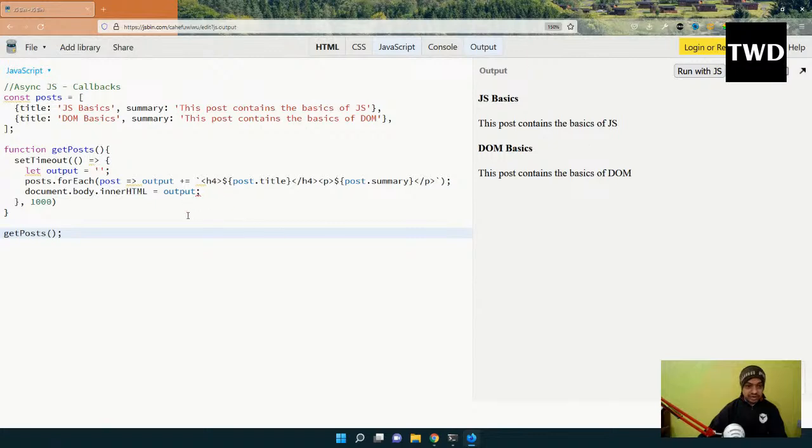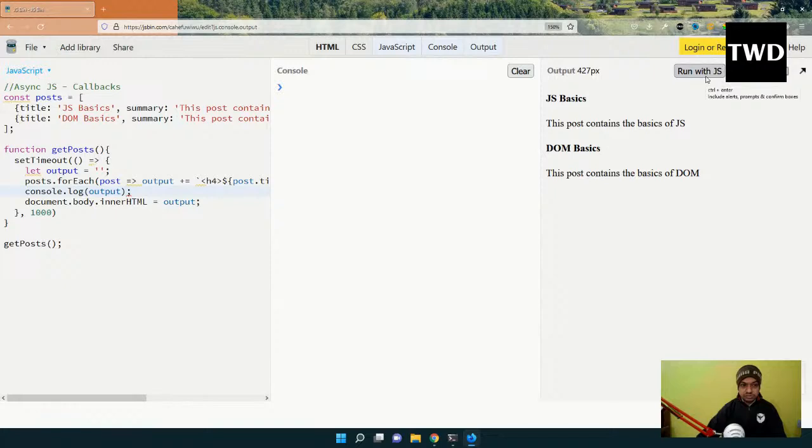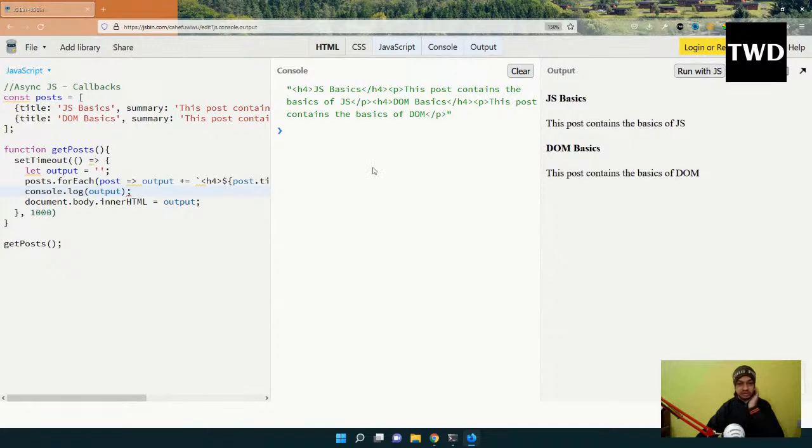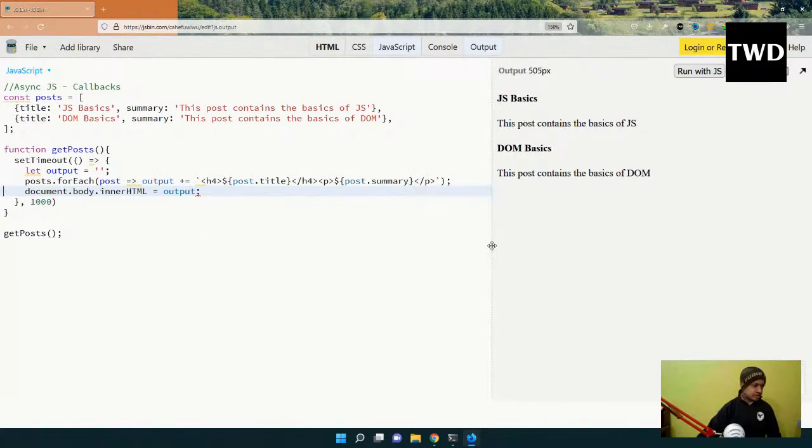After 1 second this will come, and I want to show one more thing. Console.log of output, let me show what is there in the output. Okay, see, this is what I want to show. A big string has been formed, h4 p h4 p. I wanted to show that. Let me remove it. So this is working like normal. No issues here.